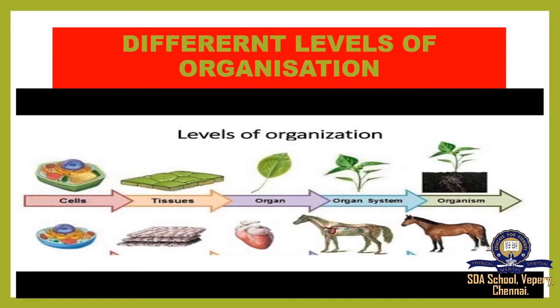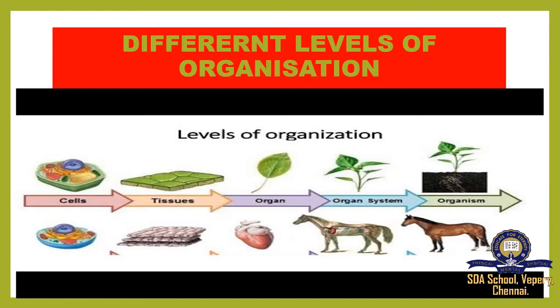Different levels of organization. So how does the organization take place for living beings? First, the cells. The smaller cells combine and make a tissue. Tissues will be like this, and then these tissues make an organ. Here they have given both the plant and the animal. In animals we have different cell types, and tissues, and also different organs.